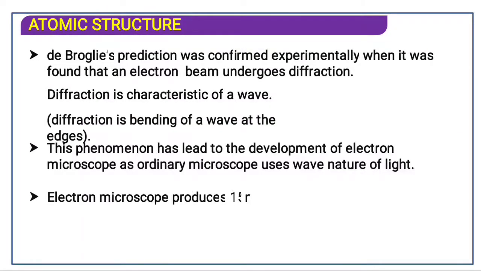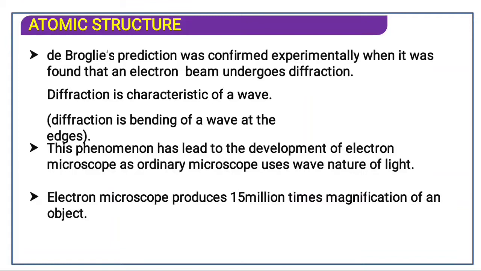This phenomenon has led to the development of the electron microscope, as an ordinary microscope uses the wave nature of light. An electron microscope produces 15 million times magnification of an object. 15 million, that is 1 crore and 50 lakh times magnification.